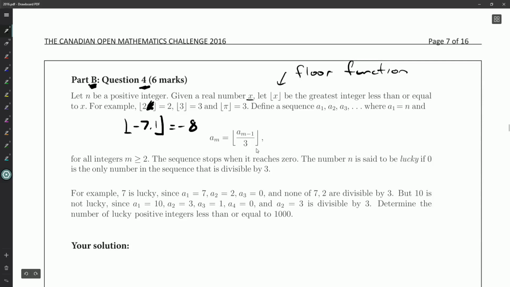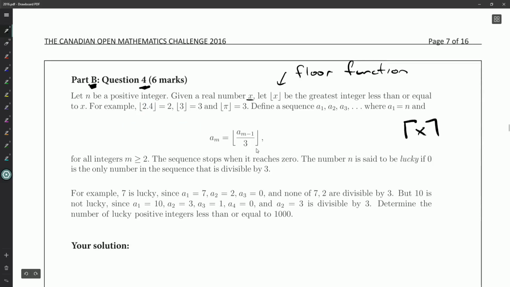Negative 7 is greater than negative 7.1, so we actually want negative 8 because it's an integer that is less than or equal to negative 7.1. Okay? So there's the floor function, a fairly common function, along with the ceiling function that's written a little differently. These guys are useful. They pop up on contests from time to time.